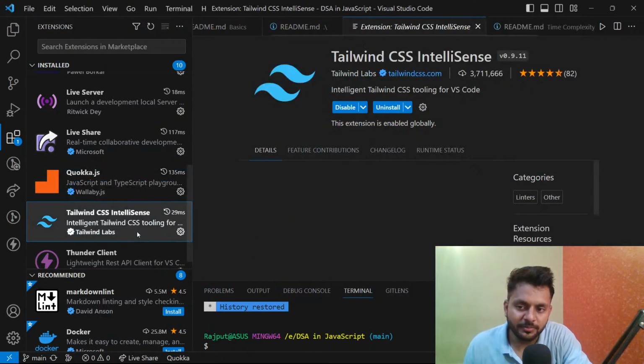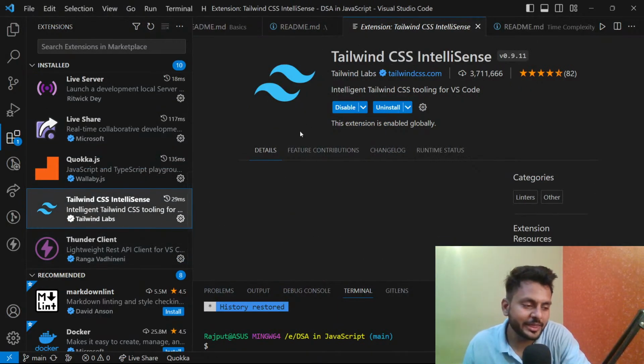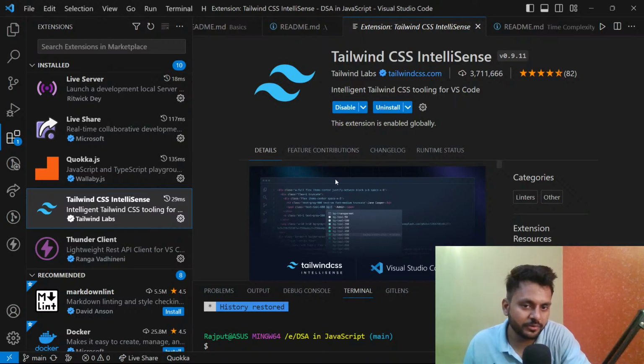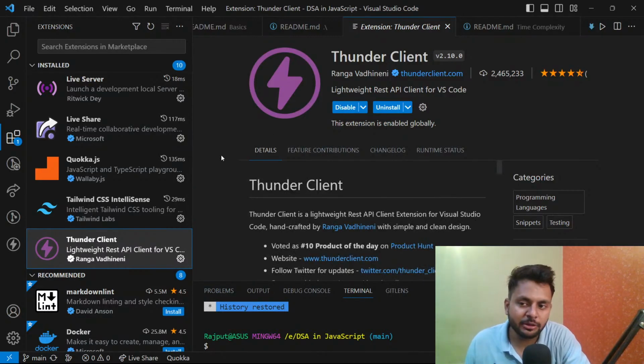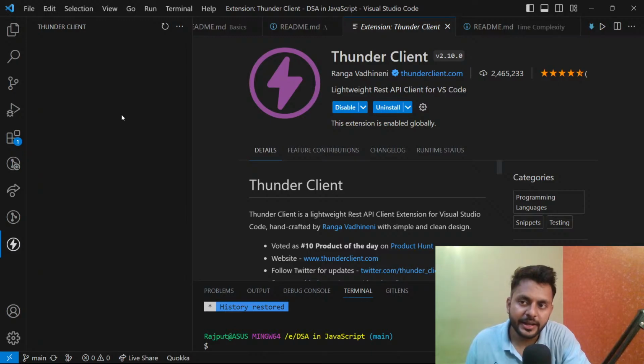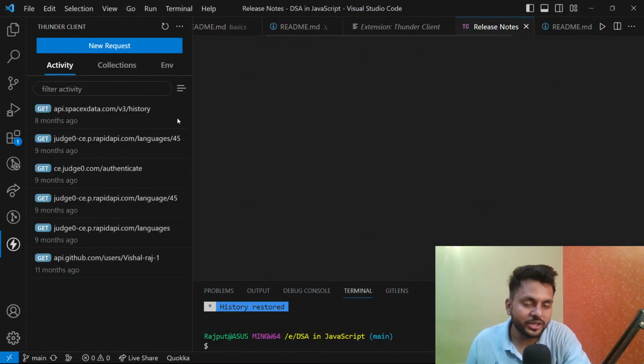Tailwind CSS. Now, if you are working with Tailwind CSS, this is what you can use instead of simple CSS. And then we have Thunder Client. This Thunder Client is useful if you are working with APIs. So rather than going to Postman and testing the API, you can simply go to this Thunder Client and create and check your APIs.